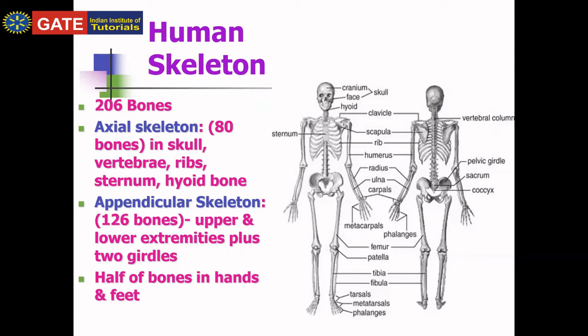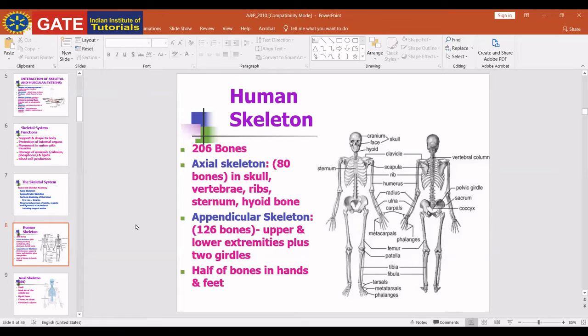Ma'am, 600. 600. Yes. It's about 639 if we are talking about the exact number. If you are not giving the exact number, you can say it is in the range of 600 to 700. But the exact number is 639. It's given in the guide and the whole book.